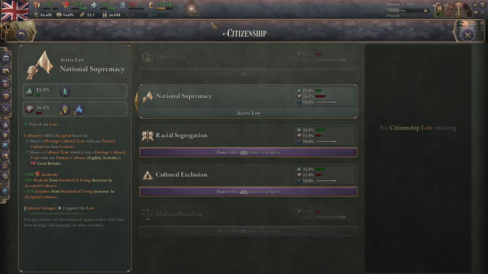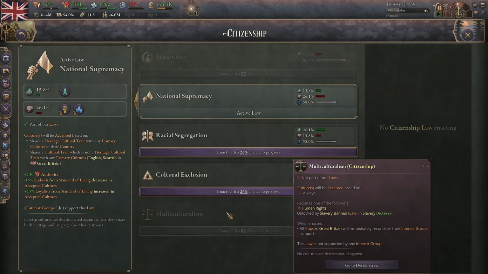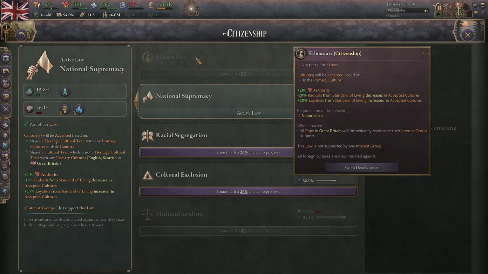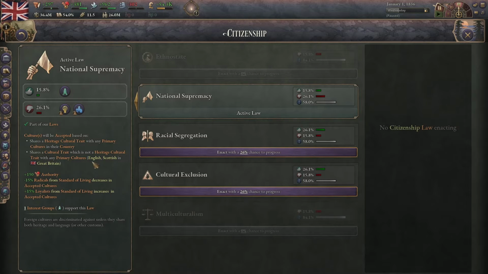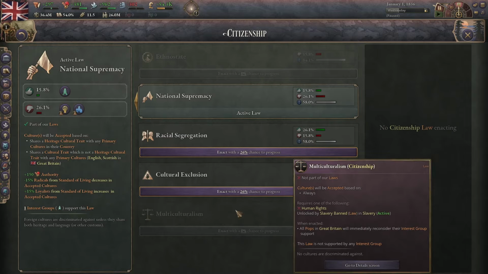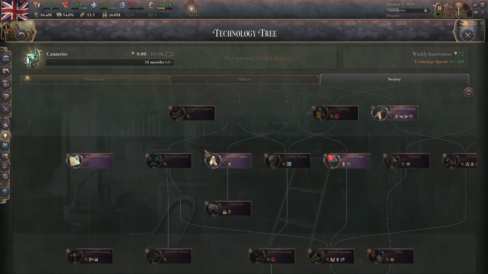Next is the citizenship laws. On the top is ethnostate, and then on the bottom is multiculturalism, and in between it kind of transitions from one to the other. If you have an ethnostate, only your primary cultures will not be discriminated against, and in the UK that would be the English and the Scottish. Multiculturalism will make it so that no one is discriminated against. You do have to research human rights before you get multiculturalism though, which is here on the tech tree.